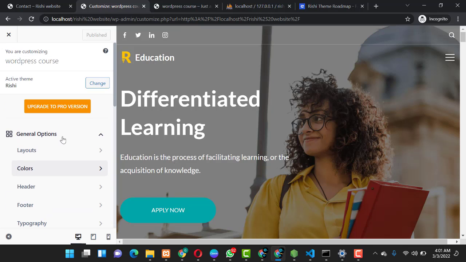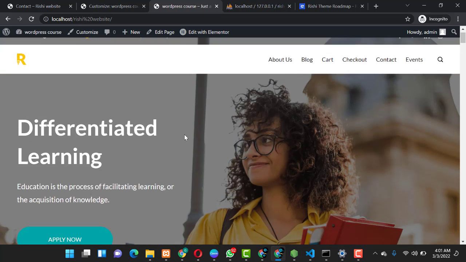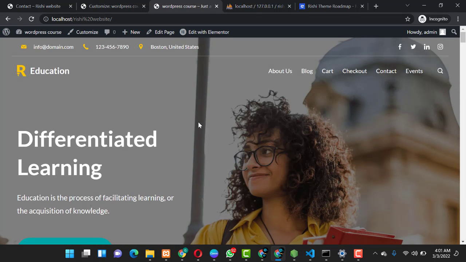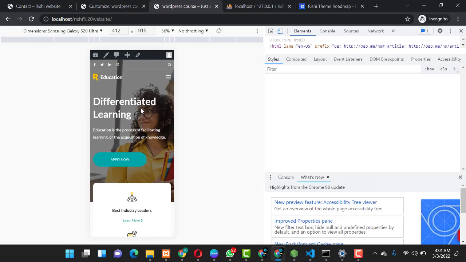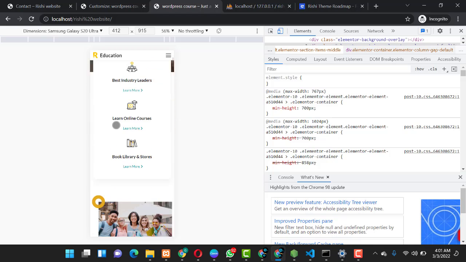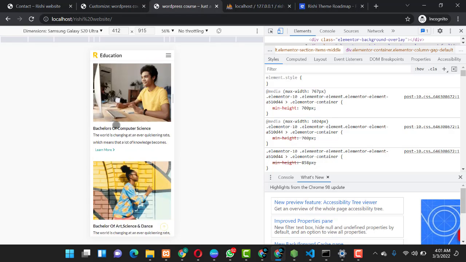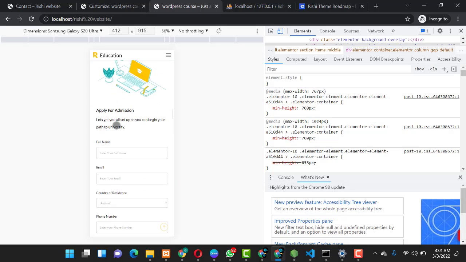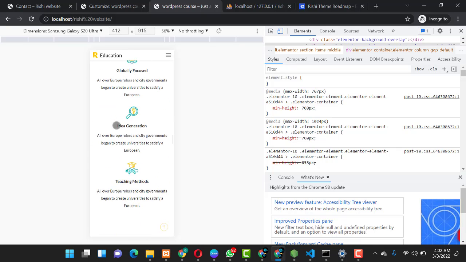Okay guys, so the first thing I would like to tell you is this Rishi theme is very mobile responsive. How do I mean? If we come over here to the theme and we right click to inspect the website, you see that it is mobile responsive. As you can see, it has your icons at the top, a search bar here, your logo, and a hamburger menu where you can click and access all other menus available. You can also scroll down to see how the footer looks and other elements that are there.